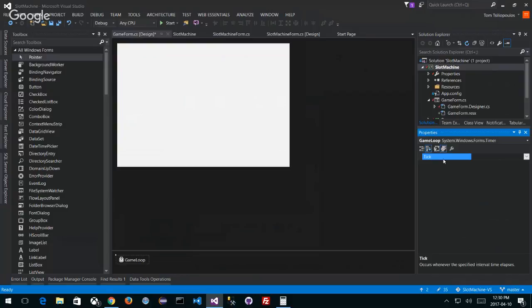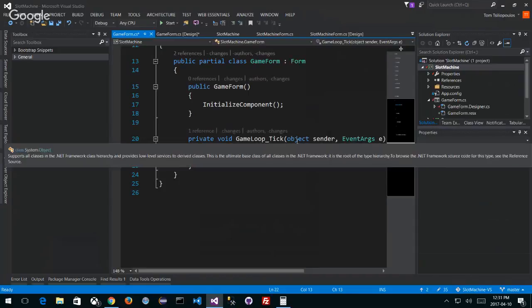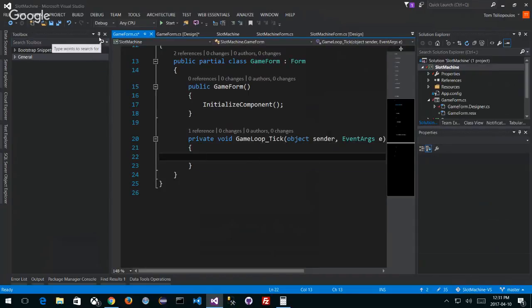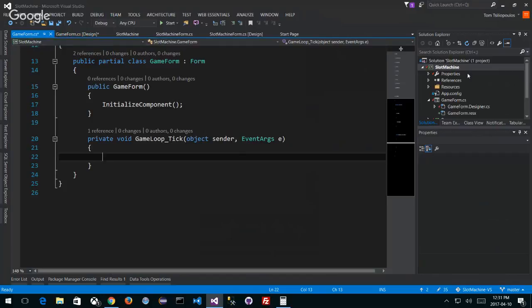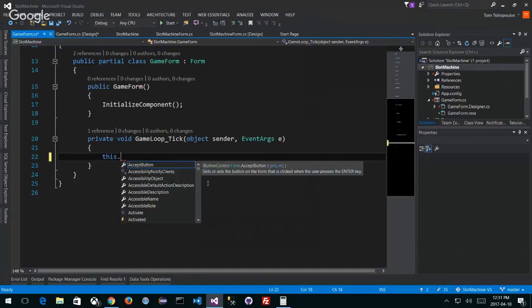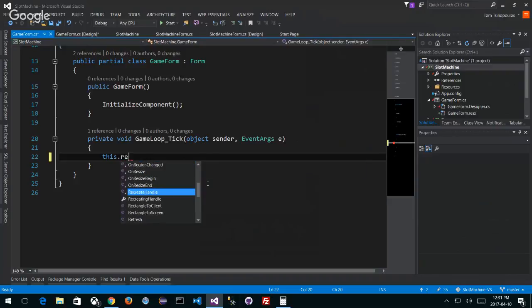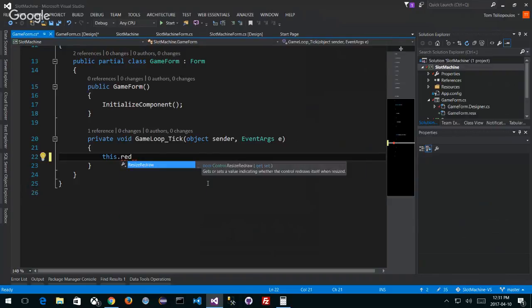So on tick, if I double click on this, here's my tick, my game loop's tick. This is my ticker, if you will, or whatever you want to call it, right? I want to do something every frame. So if I look at the form itself, which is this, and that's the form. If I want to draw my form, I want to draw or activate. What do I have to do here to redraw my form? Paint. Sometimes I think it's called paint.